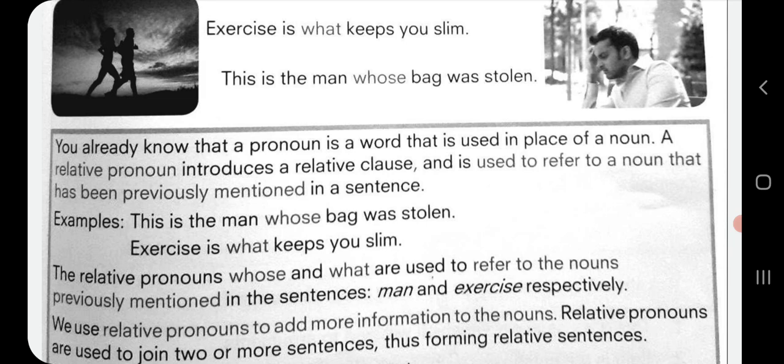In the example given above, this is the man whose bag was stolen. Here whose is our relative pronoun and it refers to the noun man. In the second sentence, exercise is what keeps you slim, what is our relative pronoun which refers to the noun exercise. The relative pronouns whose and what are used to refer to the nouns previously mentioned in the sentences, that is man and exercise respectively.